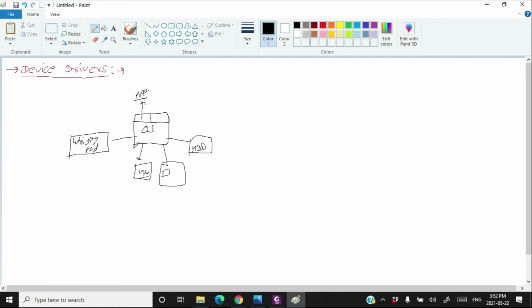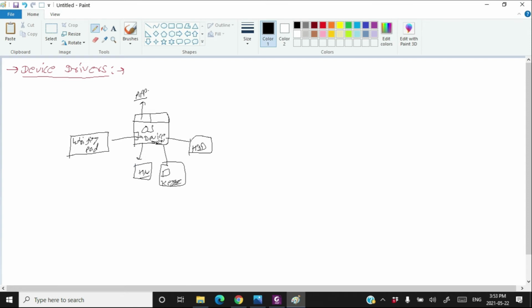But now the question is how an operating system gets this information, how an operating system comes to know what to talk to which hardware. Such information comes to the operating system through device drivers. There are different device drivers for different hardware.